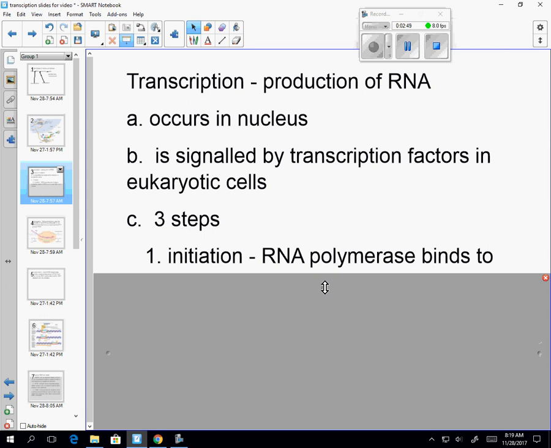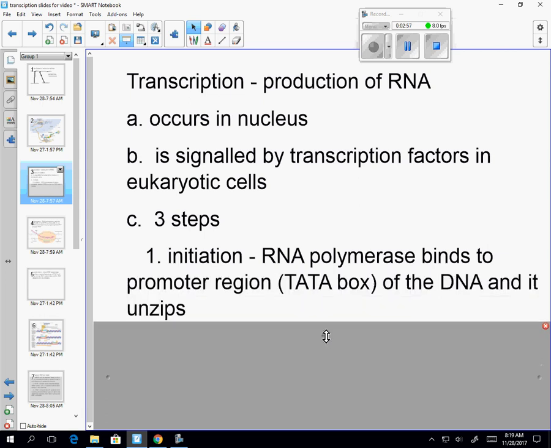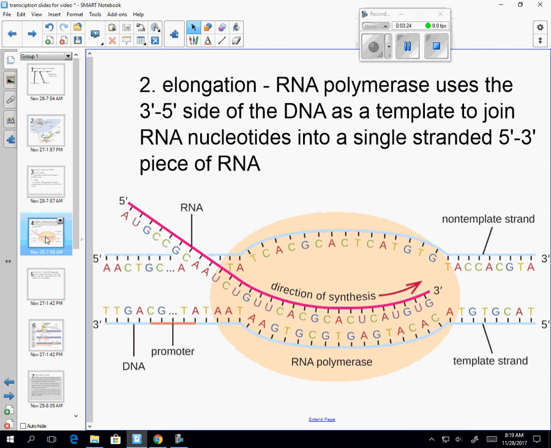So the first step, initiation. We need an enzyme to get this started. So the RNA polymerase is what comes in. It finds where that transcription factor is, and the region that it joins to is called the TATA box. It is a sequence TATA, and it's in the promoter region. So a promoter region is always upstream of the gene that you want to code. So right before it's saying, hey, start right here so that you can get the entire gene in. So the RNA polymerase joins to that section and then opens up the DNA, unwinds it so that it can begin reading it.